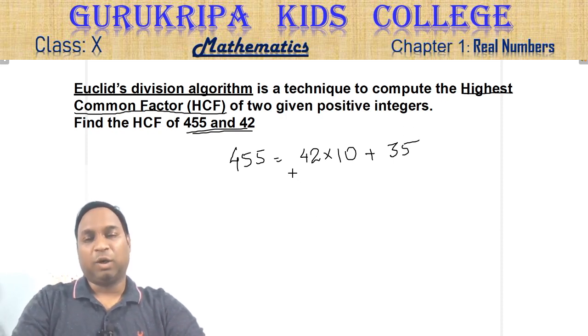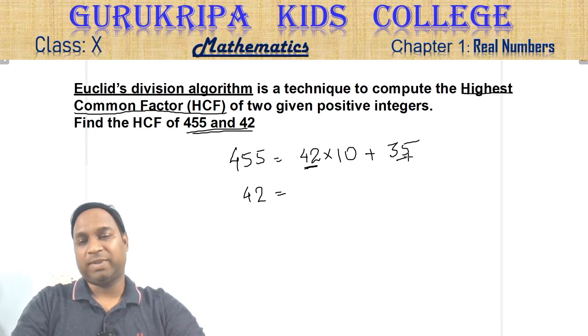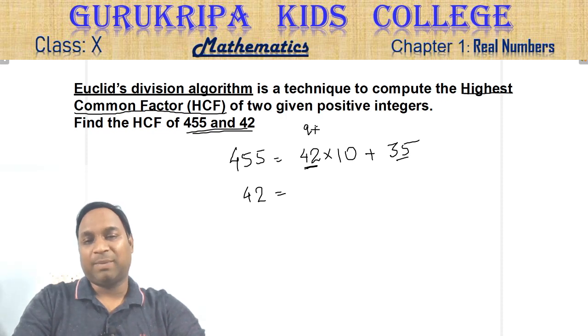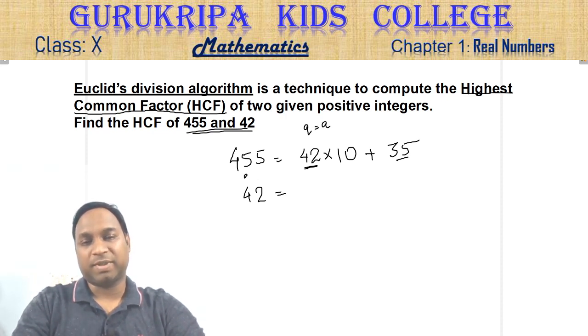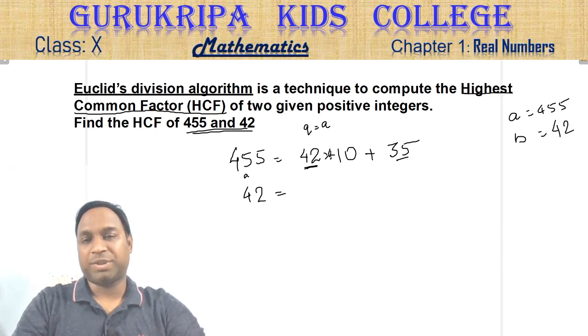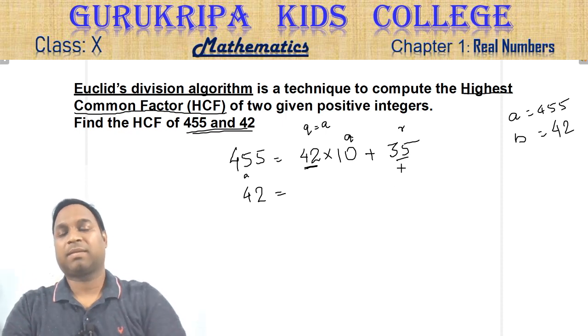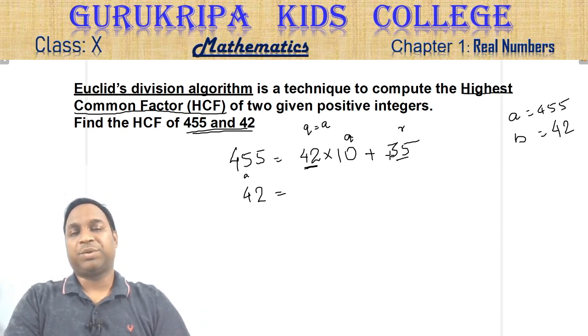Now, first of all your A is 455 and B is 42. You divide to get one quotient and one remainder. This is your quotient and this is your remainder.